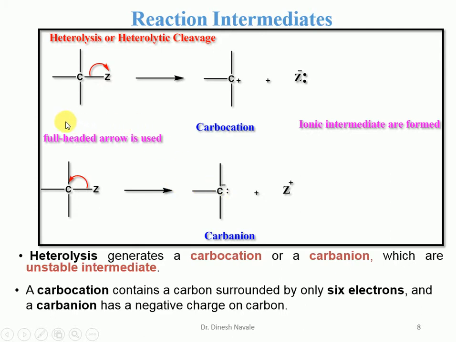So that means this is going to be broken by the full-headed arrow. That means it is a transfer of the two electrons to any of the bonded atoms. So heterolytic cleavage or heterolysis will generate the carbocation or the carbanion as the intermediate, and these intermediates are charged species. They are unstable intermediates. A carbocation contains a carbon surrounded by only 6 electrons, and the carbanion has a negative charge on the carbon. So carbocation will have 6 electrons, whereas the carbanion will have the negative charge on the carbon.